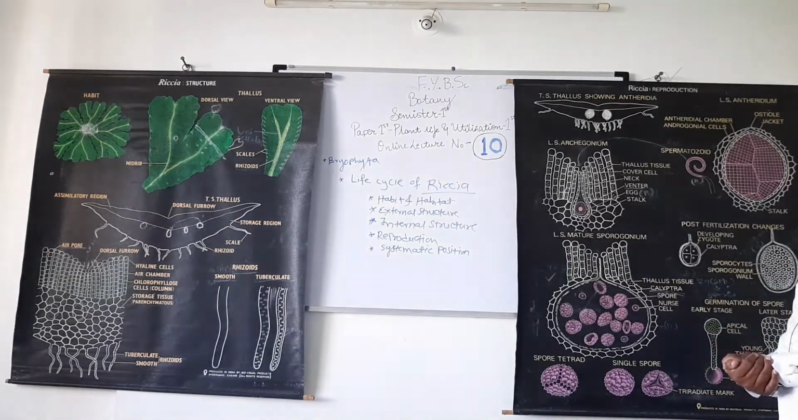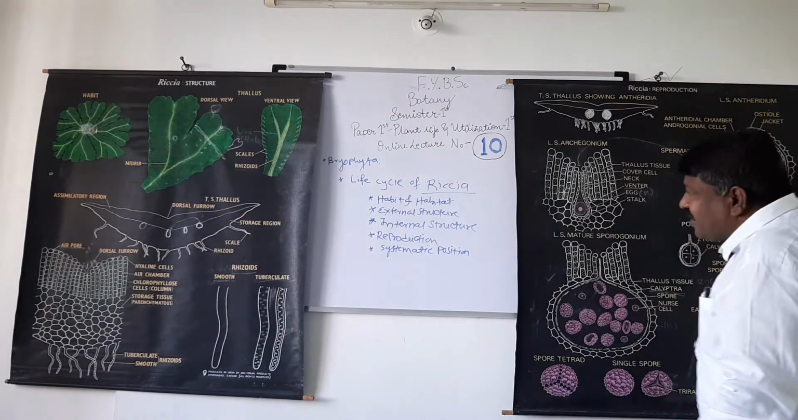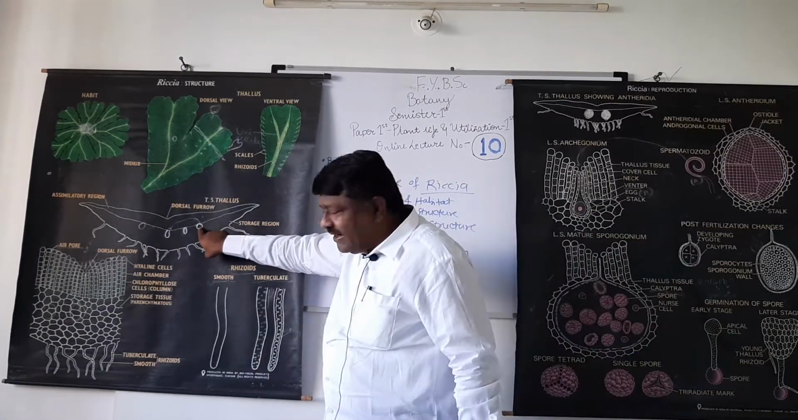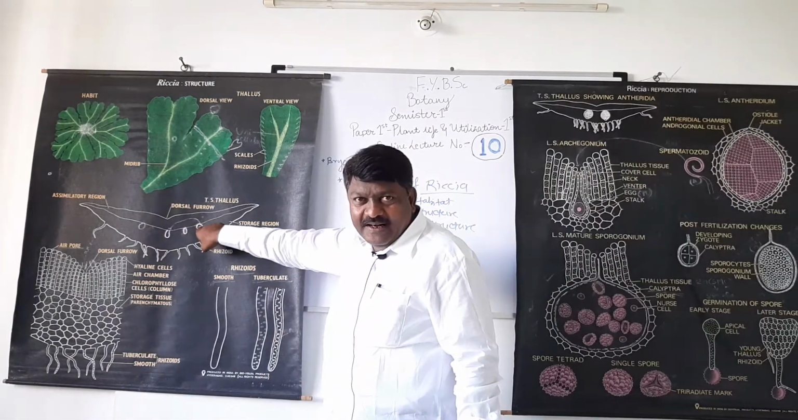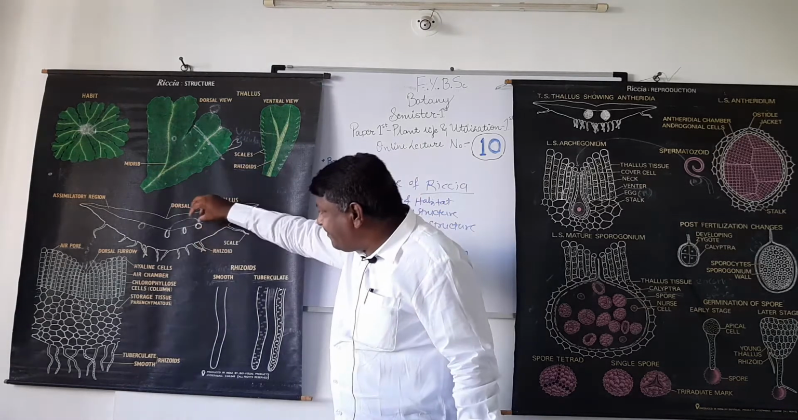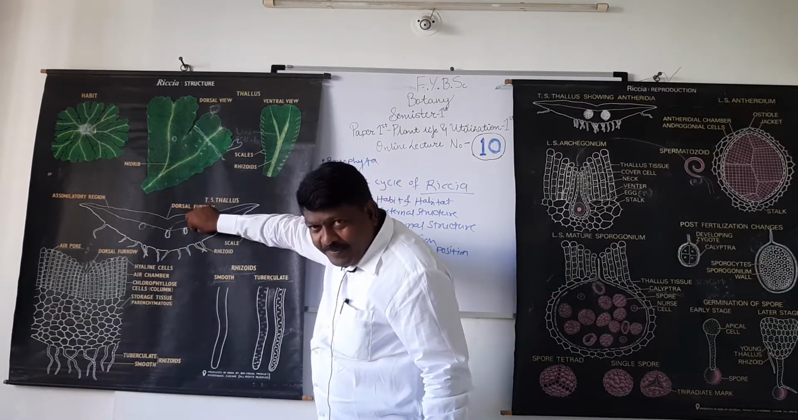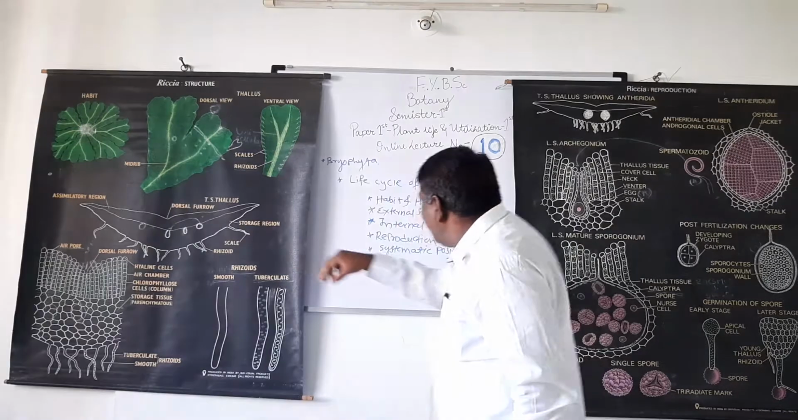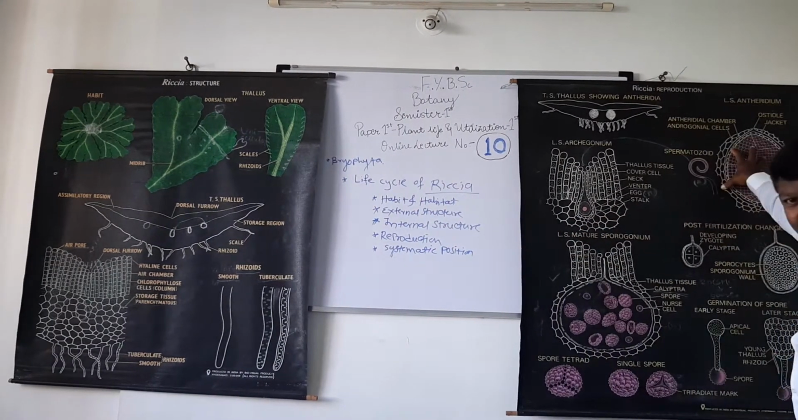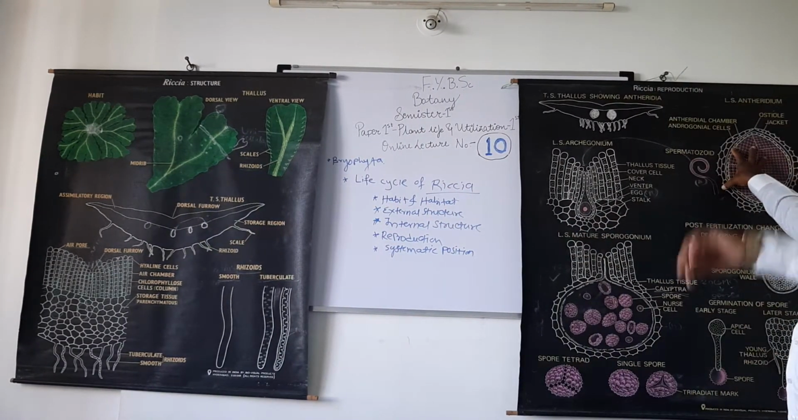This is about the male sex organ. Suppose this is the antheridium. Antheridium is produced here. We separated such an antheridium and enlarged it here. Understand? This is about the male sex organ.